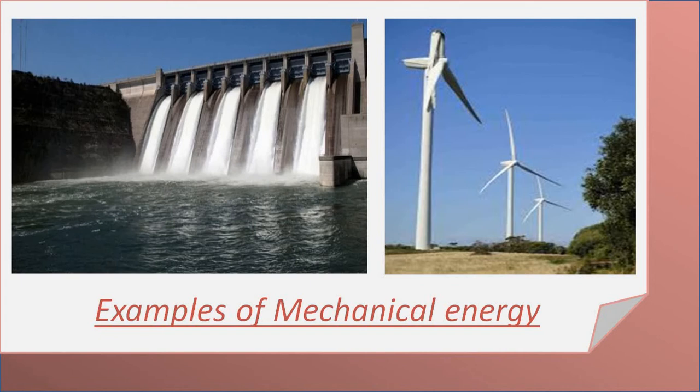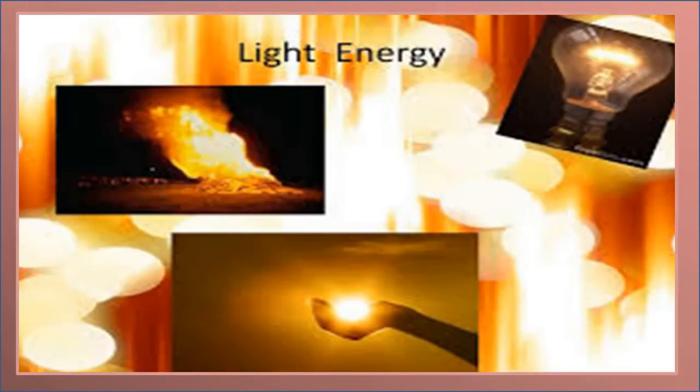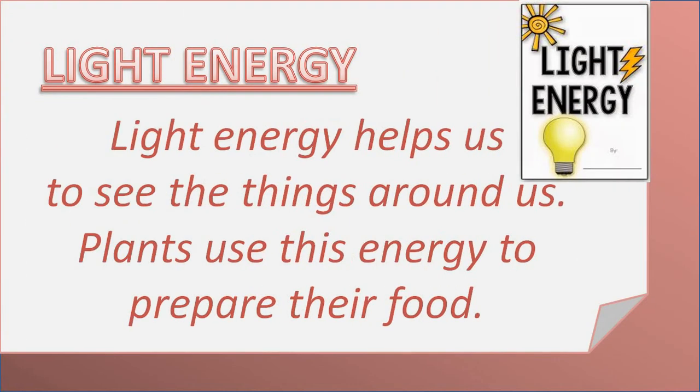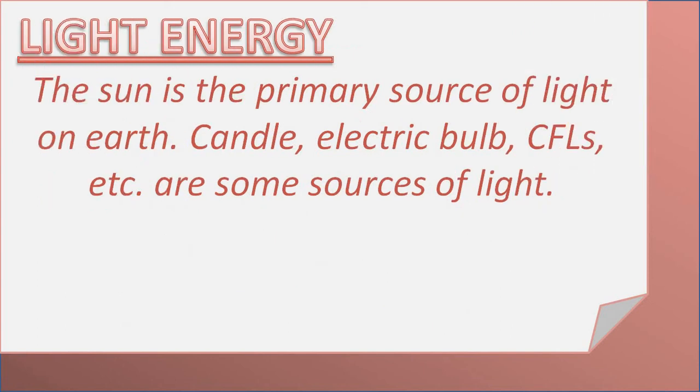Our next form of energy is light energy. You all know light helps us to see the things around us, and on the earth the major source of light is sunlight, and this sunlight is used by plants to prepare their food. So light energy is not only important for us to see things, even plants require this energy.